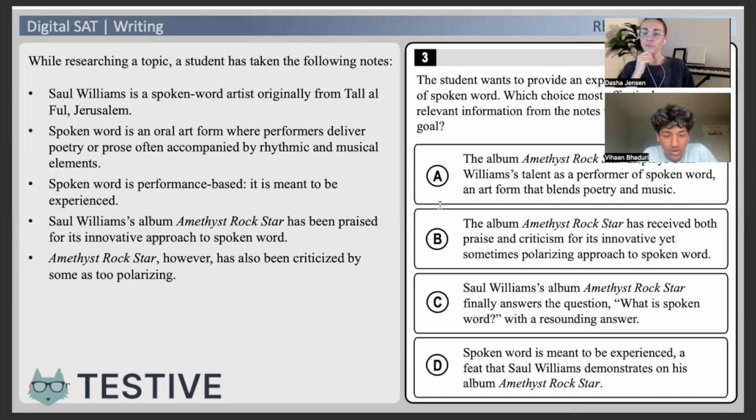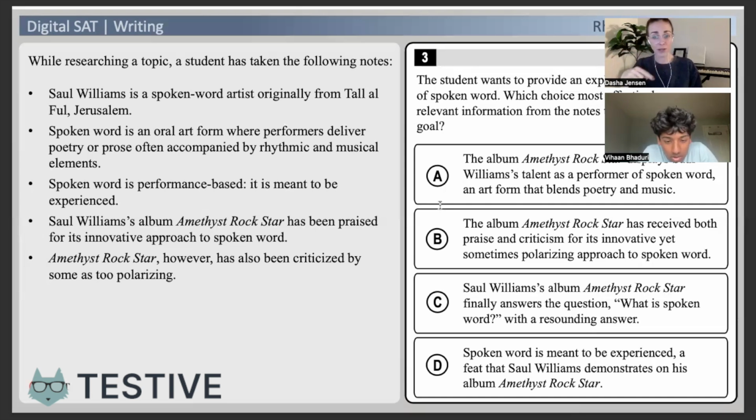Saul Williams' album Amethyst Rockstar finally answers the question, what is spoken word, with the resounding answer... That doesn't tell me what spoken word is, but it gives me an example. It gets close to telling you, but it asks the question and doesn't answer it. It doesn't tell me what spoken word is. So now 50% out. That's the easy part.